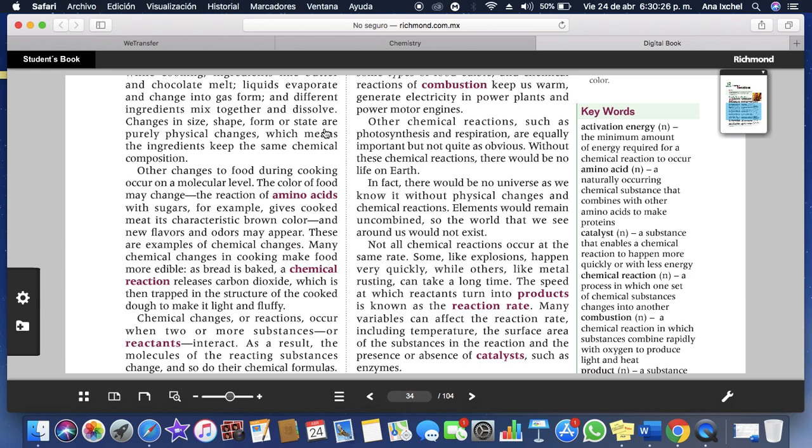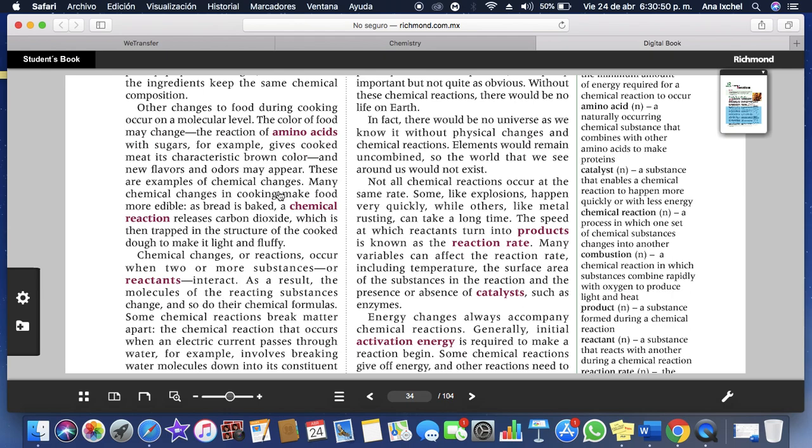The reaction of amino acids with sugars, for example, gives cooked meat its characteristic brown color, and new flavors and odors may appear. These are examples of chemical changes.